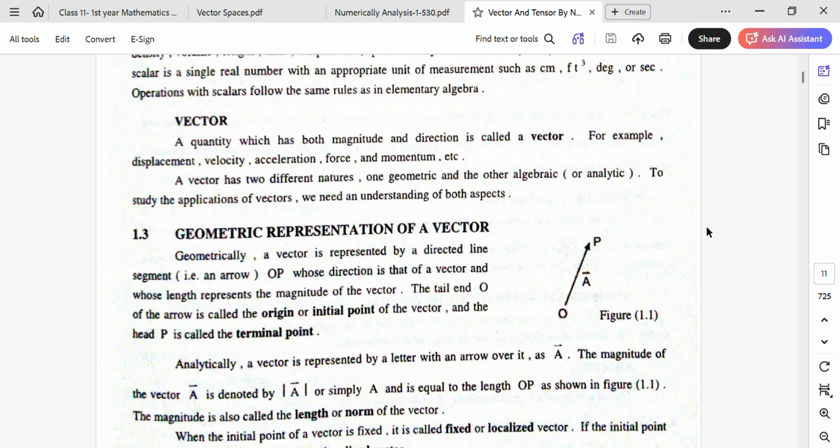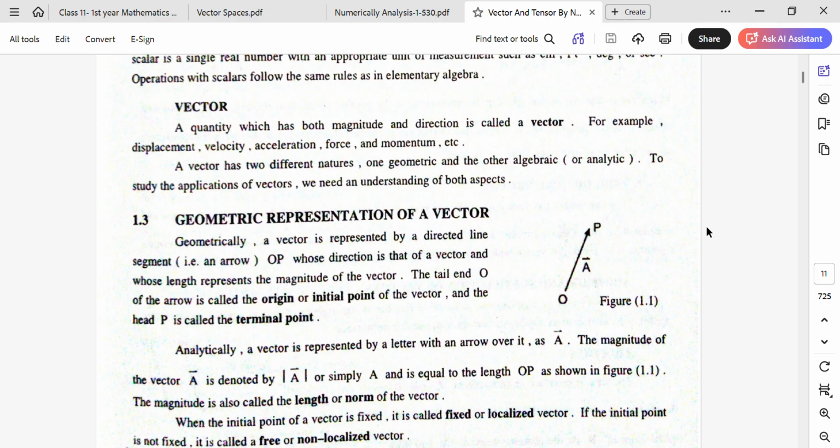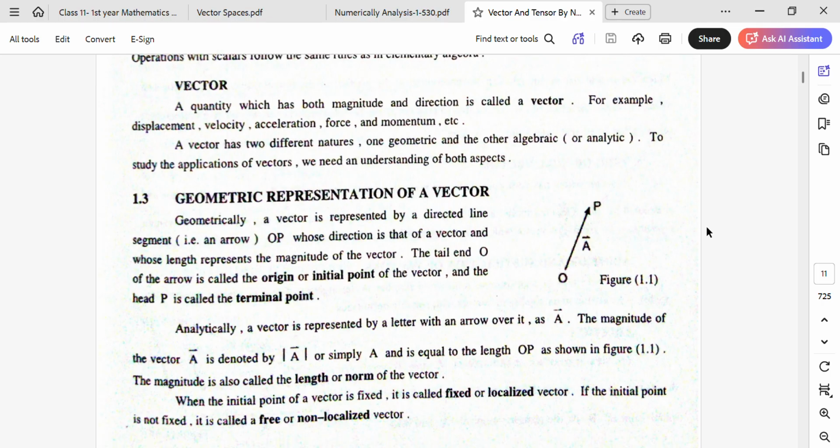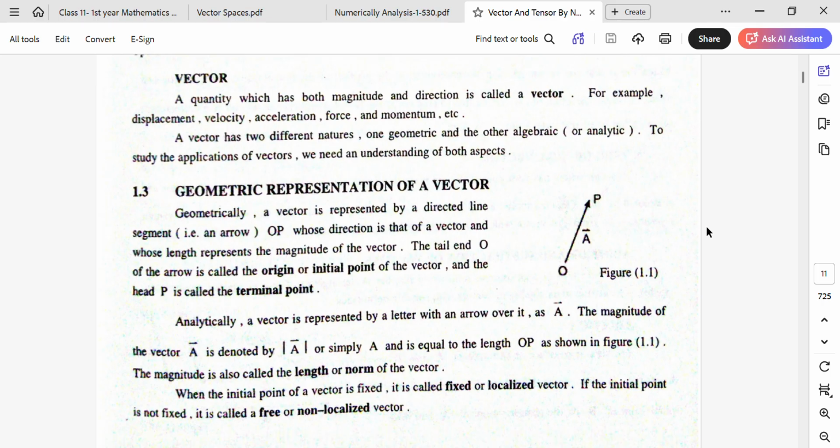Geometric representation of vectors. Geometrically, a vector is represented by a directed line segment, that is an arrow OP, whose direction is that of the vector and whose length represents the magnitude of the vector. The tail O of the arrow is called the origin or initial point of the vector, and the head P is called the terminal point of the vector.